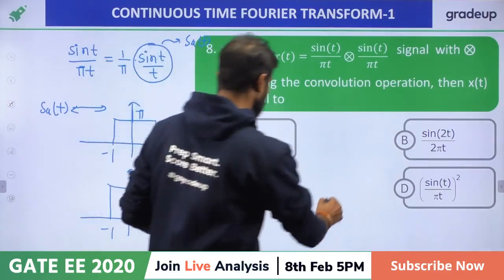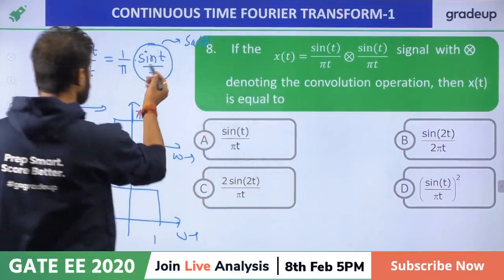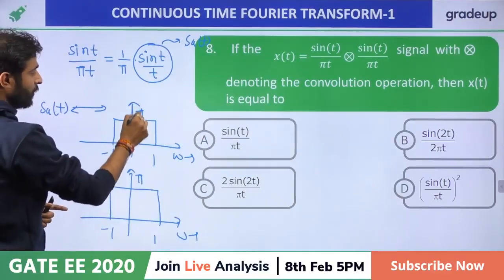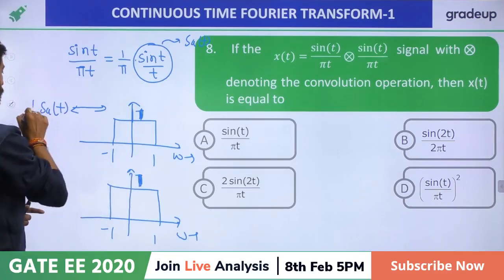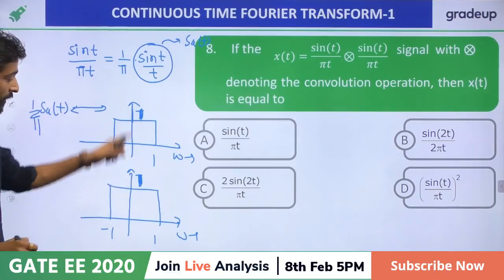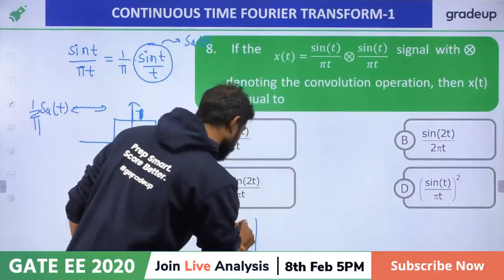So my dear friend, for this function, 1 by pi is also multiplied, so it will become 1 upon pi t. Now if you multiply, the answer will be looking like this.